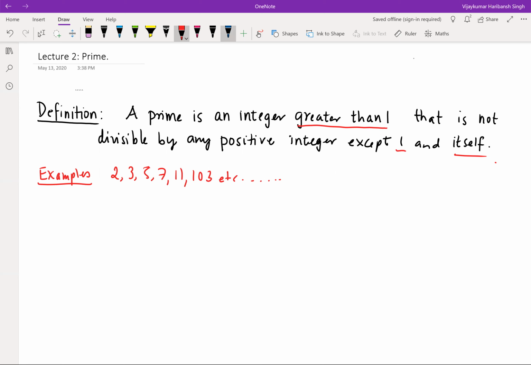Now, second, all integers which are greater than 1 and which are not prime are called composite numbers.